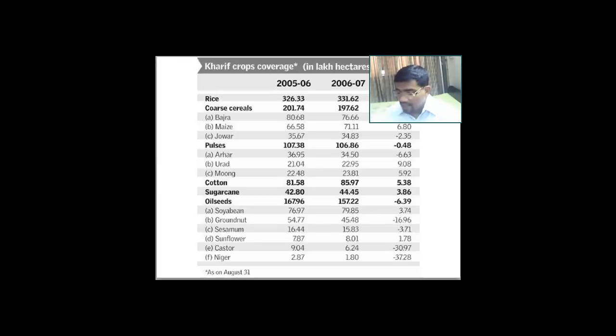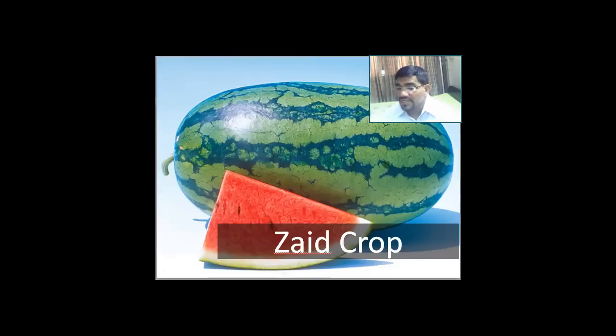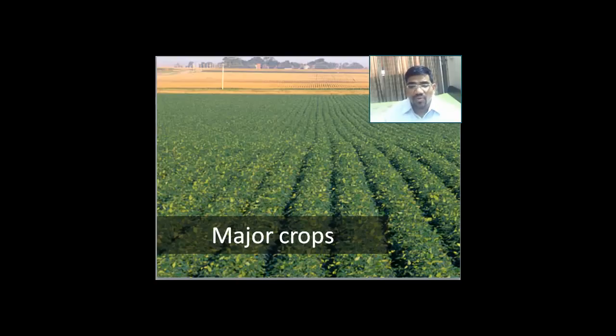And then comes the third season, which has been discussed in our book. The third season, as the figure shows you, is the season of the Zaid crop. In Zaid crop, you have watermelon, muskmelon, cucumber, and other vegetables also that grow. So these are things that grow between the summer and the winter crop, right? Further, we will come to the major cropping patterns and the major crops that are grown in our country.